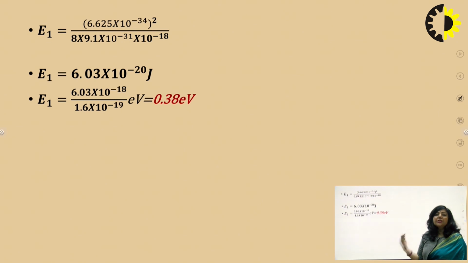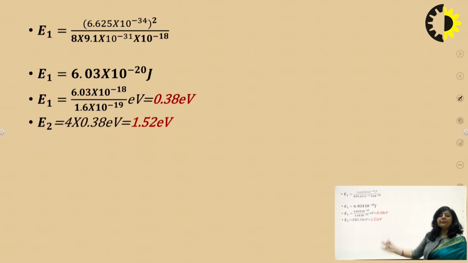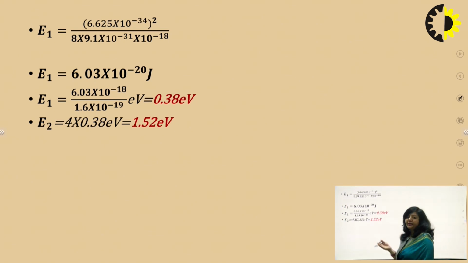Now for the next energy state, for the second allowed energy state, what you have to do? You have to multiply this least energy by 4. So this is the energy of the second energy state. 4 into 0.38 electron volt. So 1.52 electron volt, that is the energy of the next allowed state.